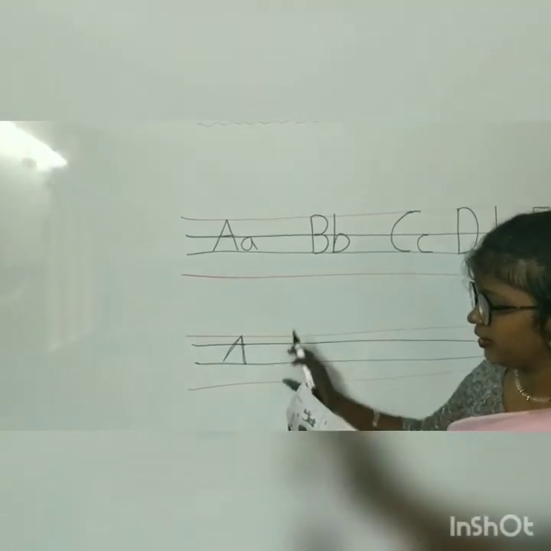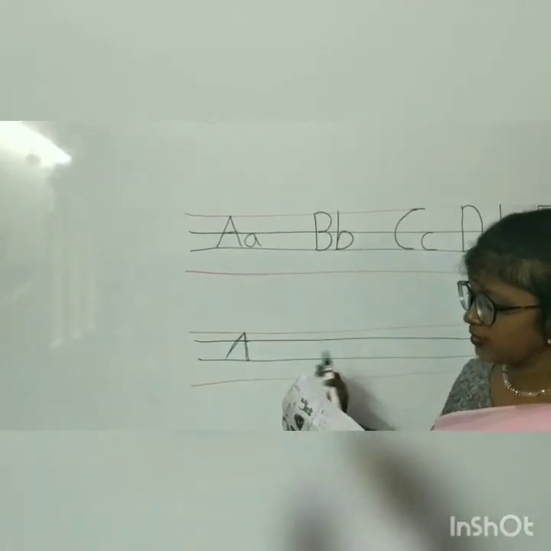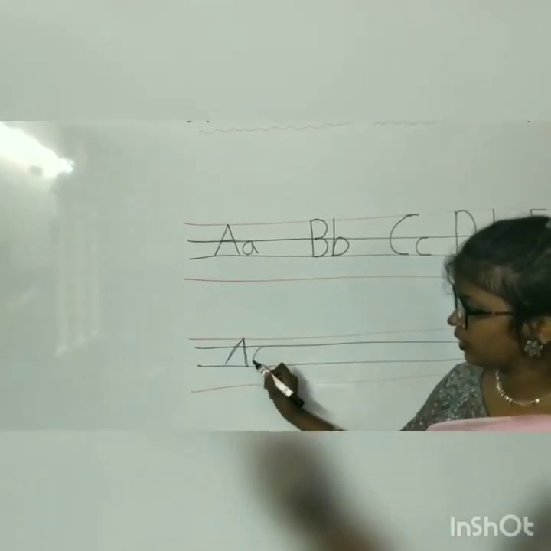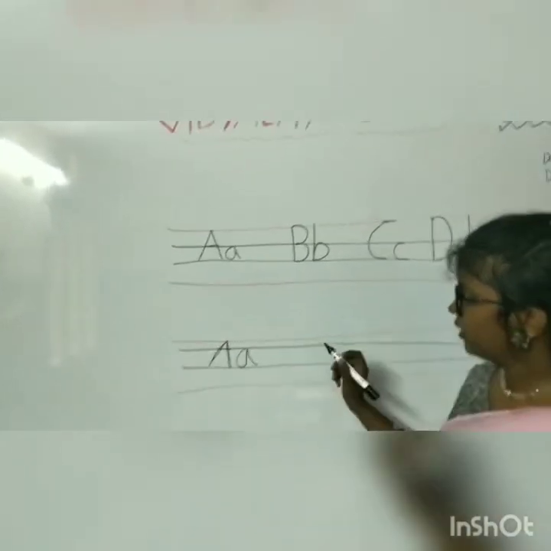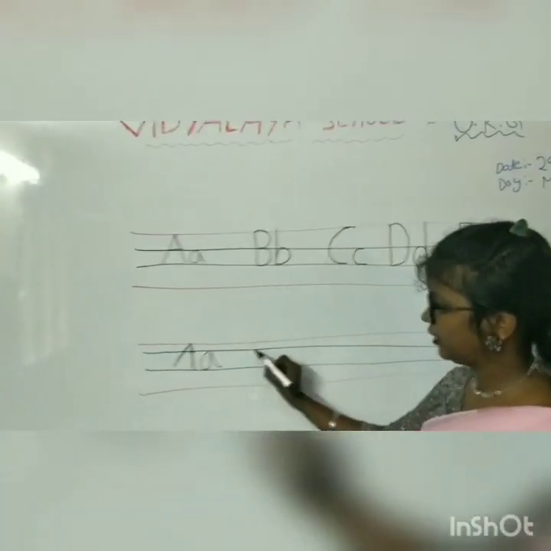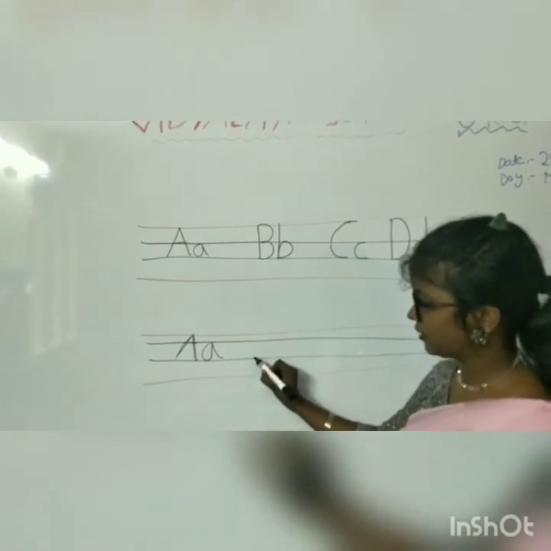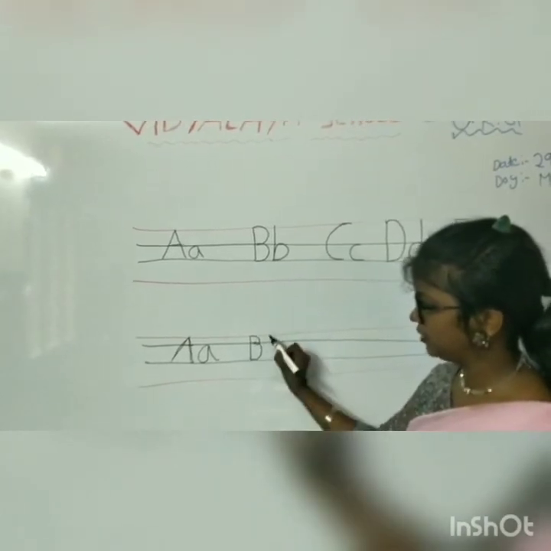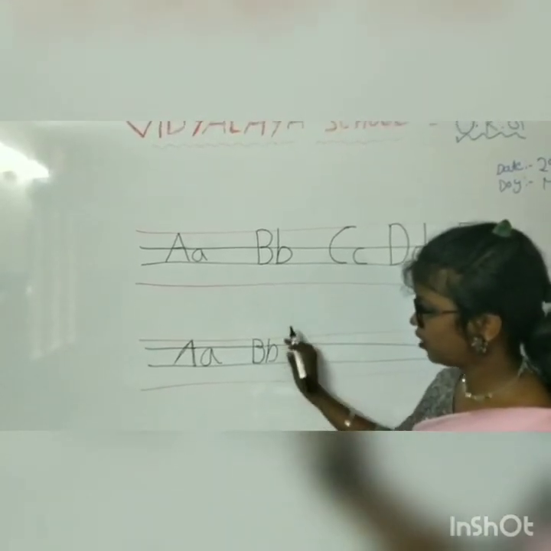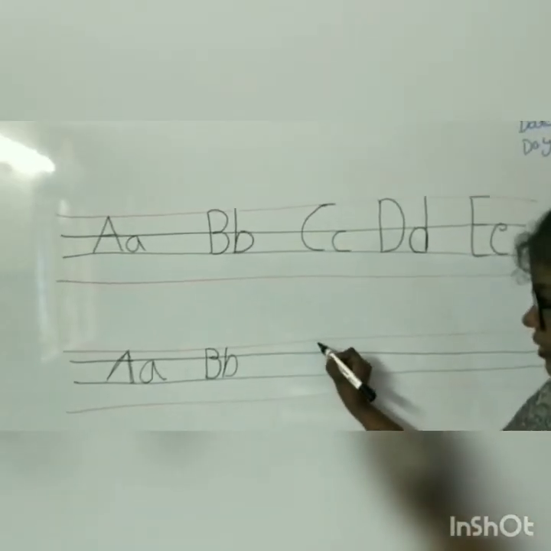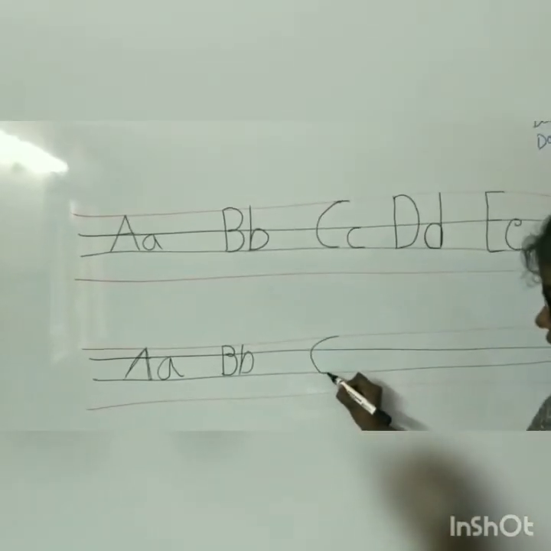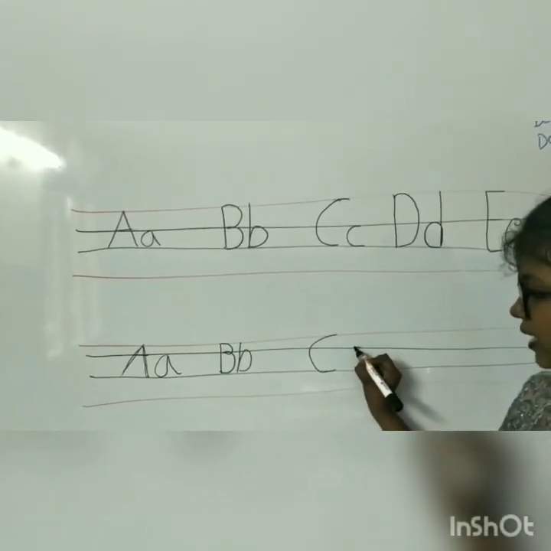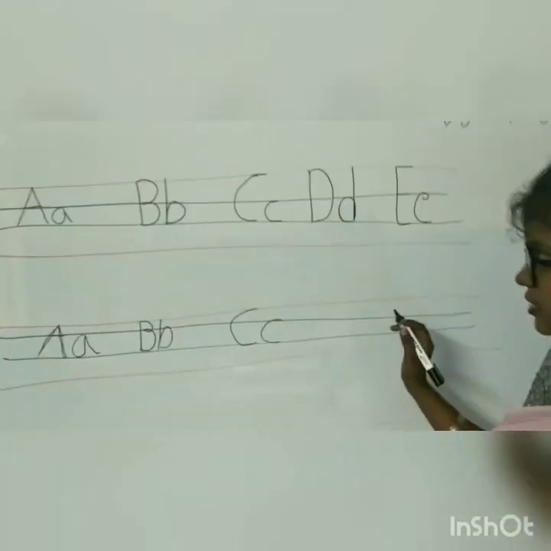This is capital A and small a. Small letter, small a you have to write only in this black line, 2 lines like this, right. And B. How to write B? Touch the top. This is also the same line. Touch the third line, go to the top line and B. This is small b. And C. How to write C? Touch the top line and small letters you have to write in only these 2 lines. C. See, lines touching is very important.